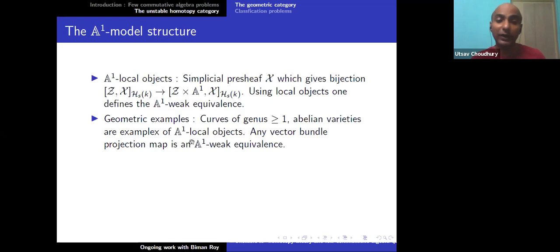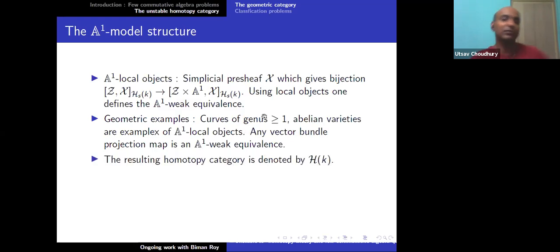Any vector bundle projection map is an A1 weak equivalence, which is more general than this kind of projection. A vector bundle, Nisnevich locally, looks like this kind of projection, so Nisnevich descent plus these maps being invertible implies that any vector bundle projection map is an A1 weak equivalence. The resulting homotopy category is denoted by H(k).